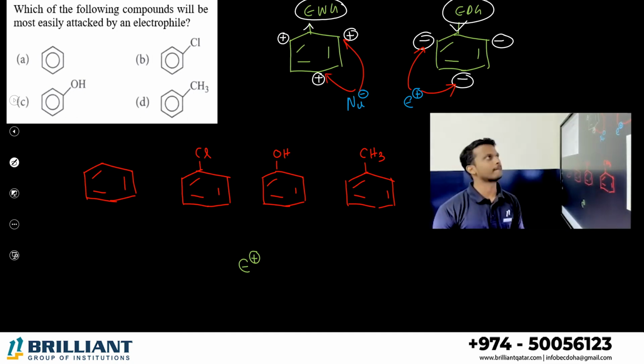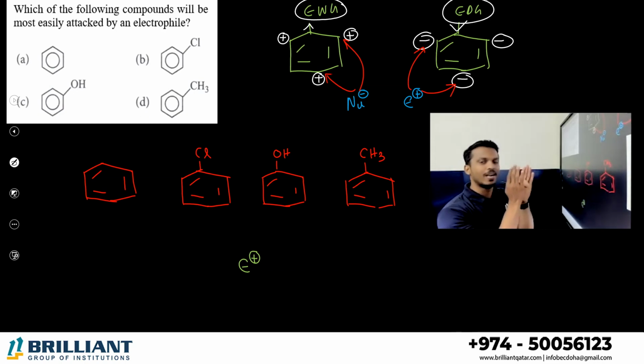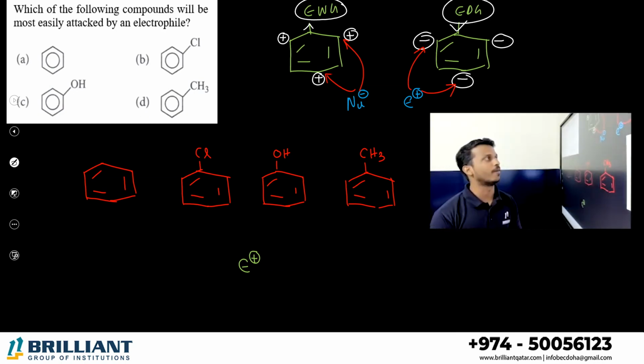We can confirm that if there is an electron withdrawing group present on a benzene ring, nucleophilic addition is very easy. Nucleophilic substitution can easily be done on ortho and para. That depends on the compound. But if an electron donating group is present, maybe phenol, chlorobenzene, aniline, then electrophilic substitution is easy. An electrophile can easily substitute at the ortho and para positions because they are rich.